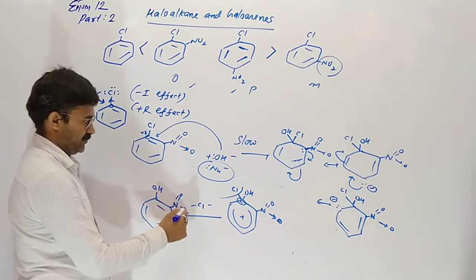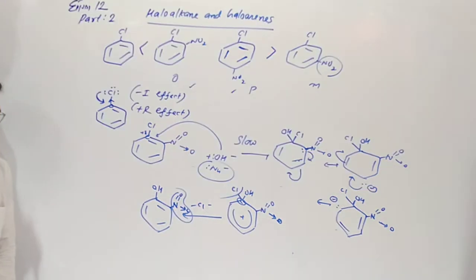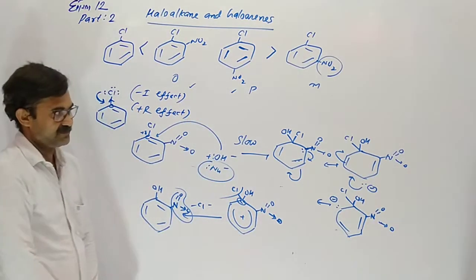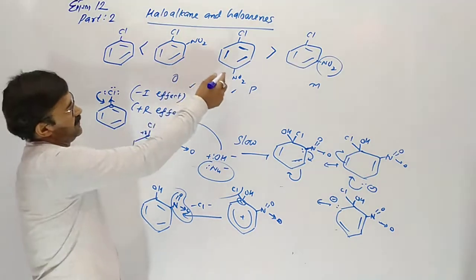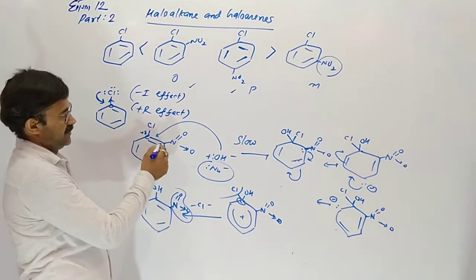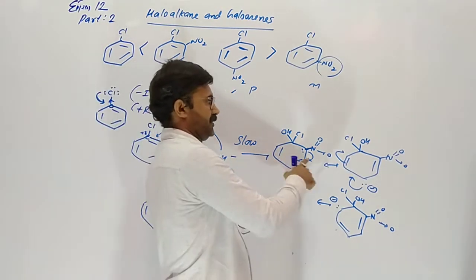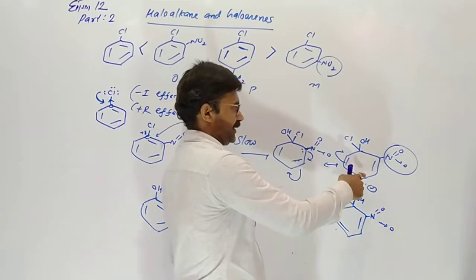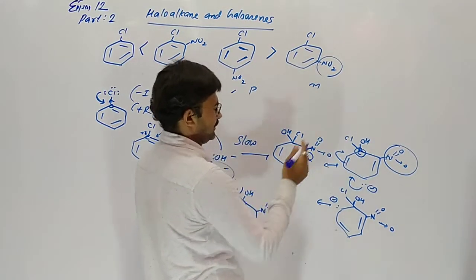So when the NO2 group is on the ortho and para position, it increases the reactivity of chlorobenzene and we can easily remove chlorine. Due to the resonating structures, electrons continuously move on ortho and para, and nitro is withdrawing. If it is present on ortho or para, it gains the electron pair and decreases the density on this carbon.